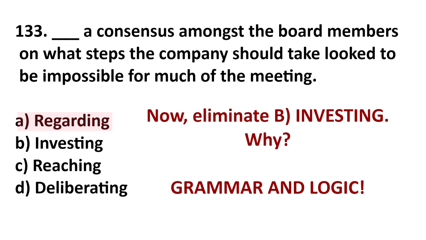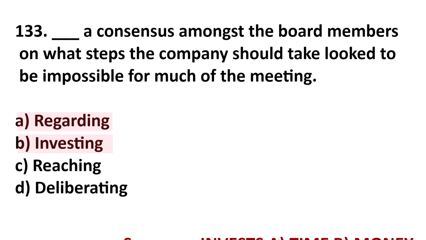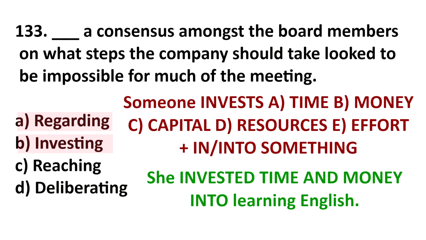All right, so now we have B, C, or D. Next, let's eliminate investing. Why do we eliminate this? Well, we can look at grammar and logic. Now, if we look at logic first, the most common way to use invest is a person invests time, money, capital, resources, or even effort in or into something.